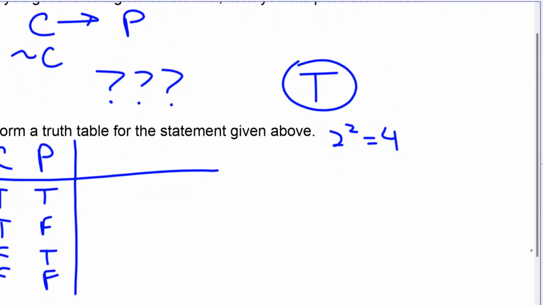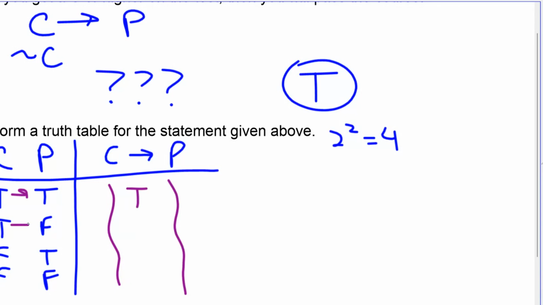The statement was if C, then P. Now I'm going to give a shortcut. Instead of copying C and copying P, since I've only got one thing to do here, I'm just going to look over here. This would say true to true, right? True implies true. True implies true is true. And true implies false. This is actually the only way to make it false. True implies false is false. And this is weird, but false implies true is going to be true.